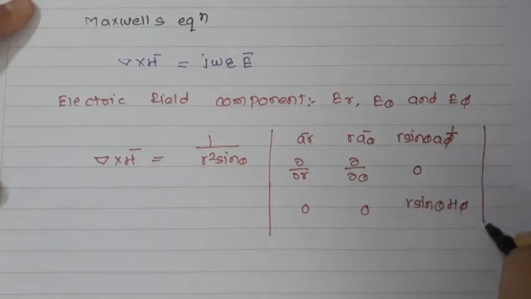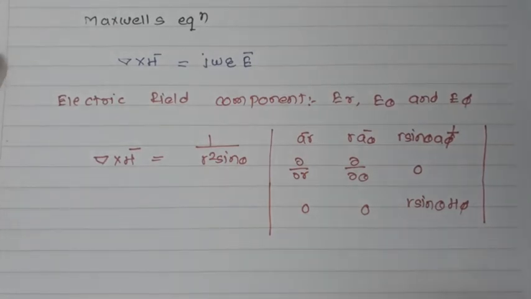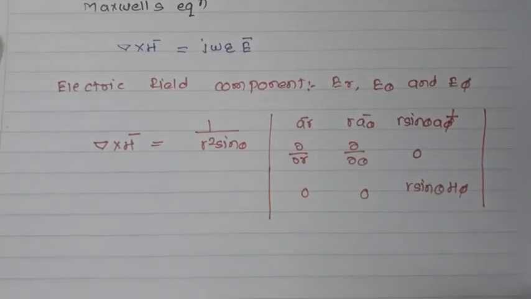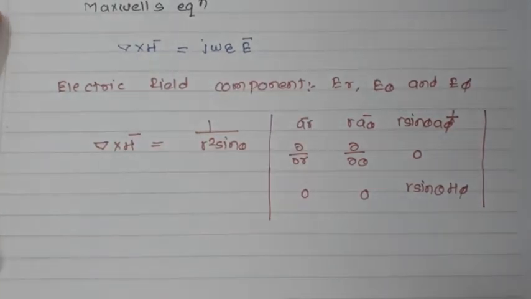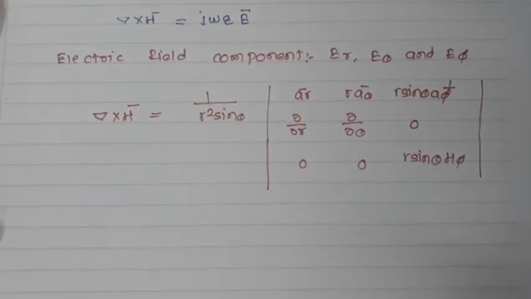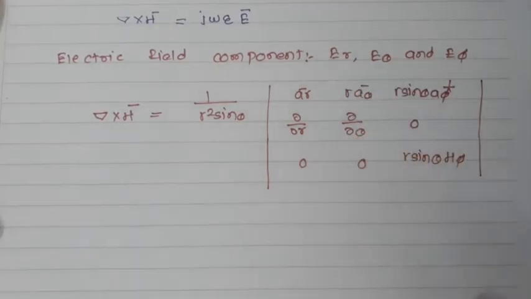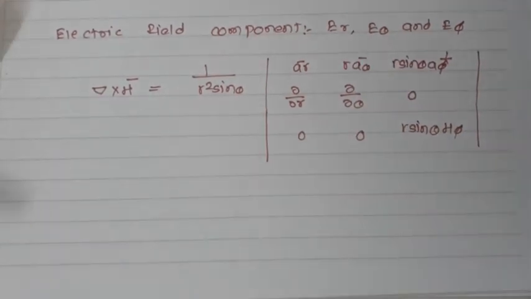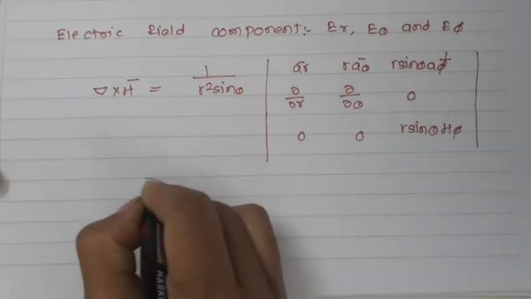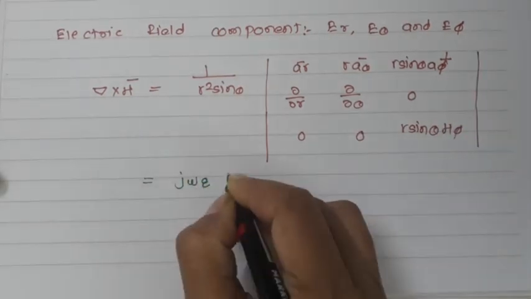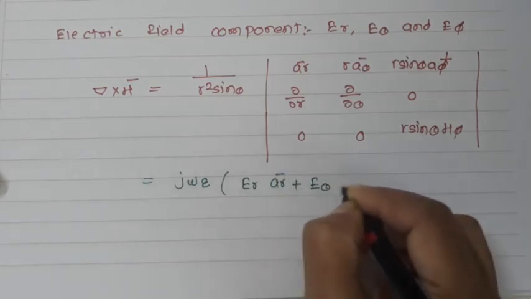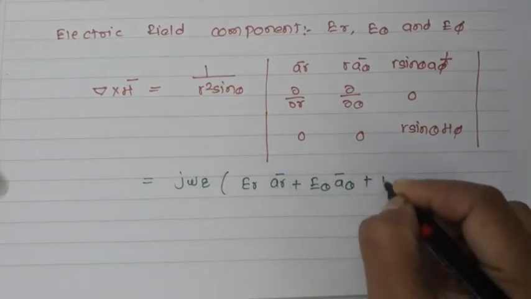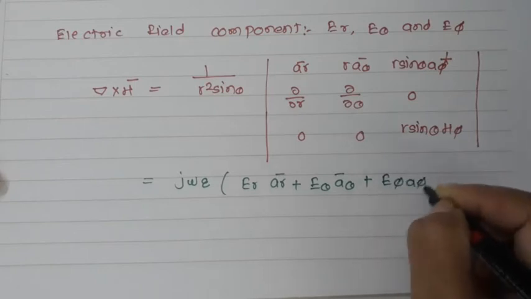So I have written all the things over there. Now this equation, del cross H bar, is equal to j omega epsilon E. So I'll equate this, and resolve the electric field component in the r, theta and phi directions. So let us write the other side, which is j omega epsilon times Er ar plus E theta a theta plus E phi a phi.